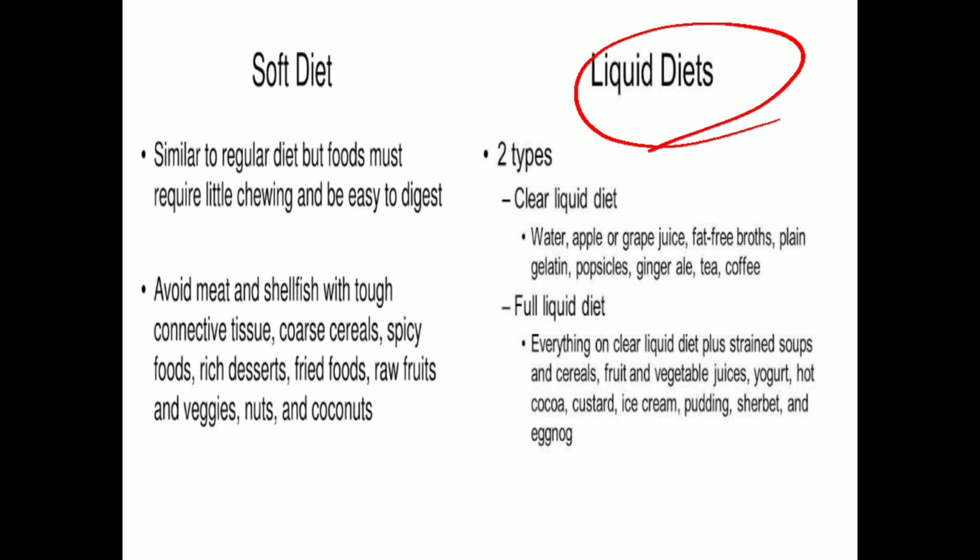Why should we prescribe this and when should we prescribe this? It is prescribed during acute infection, diarrhea, gastritis, etc. And obviously when the person is too ill, or he cannot eat, he cannot chew properly.